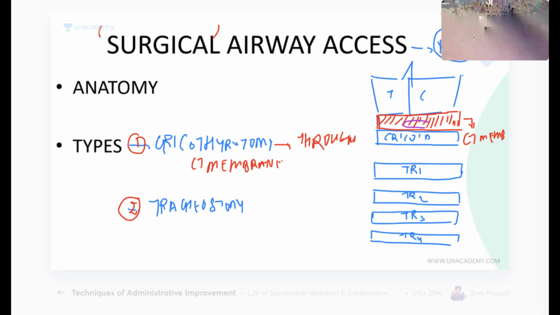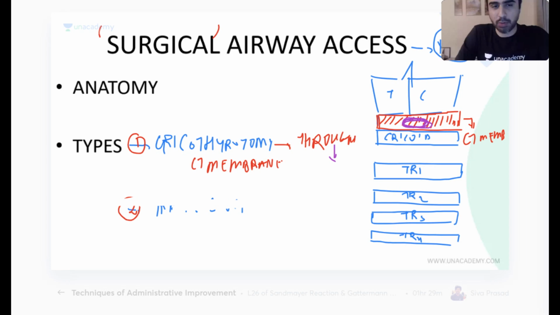The problem. If I do airway access through the cricothyroid membrane, what is the problem? Is there any problem? I ask you two questions. One, is it easy or difficult to do compared to tracheostomy? And two, what are the problems? That's all you need to know.